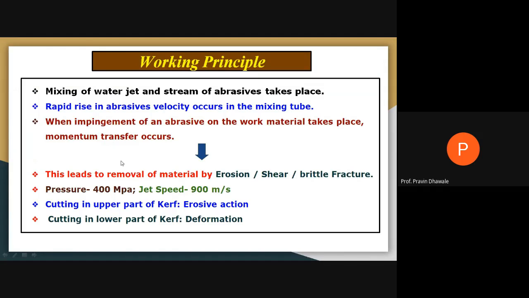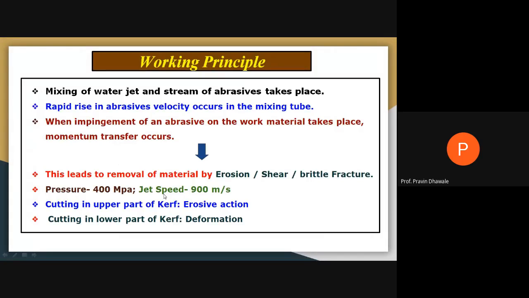Because this momentum transfer occurs, it leads to removal of the material by erosion, shear failure, brittle fracture, or small crack formations. Now, how much pressure is required? It will be near about 400 megapascal, ranging from 2,500 to 4,000 bar. That much pressure is required in the abrasive water jet machining process.